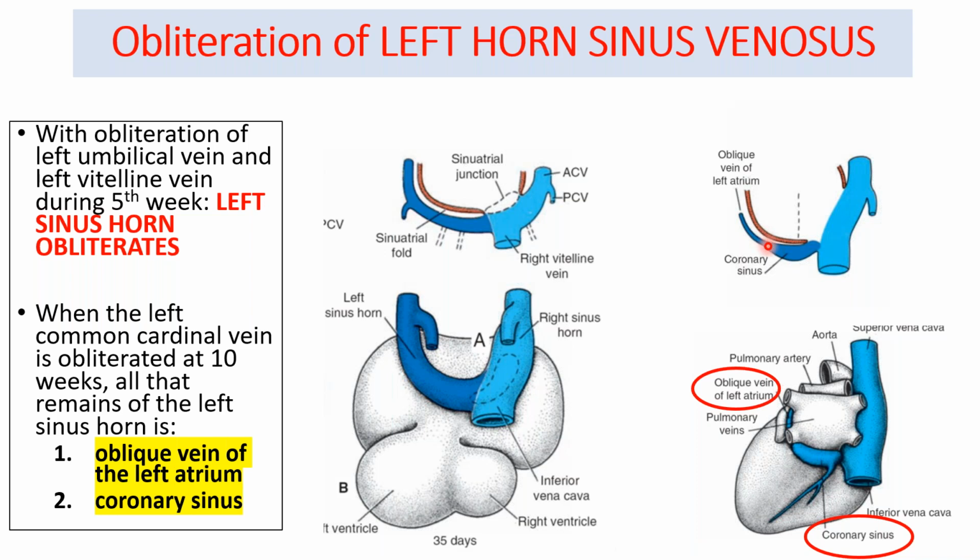the oblique vein of left atrium and the coronary sinus, which you are definitely going to see in the gross part of the thorax. So these are the two derivatives of the left horn of sinus venosus: the oblique vein of left atrium and this big sinus over here. This is the coronary sinus.